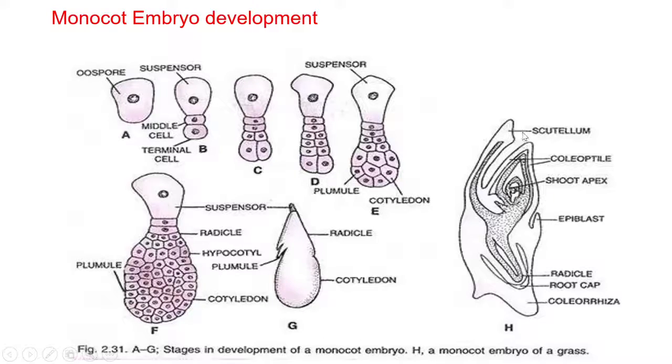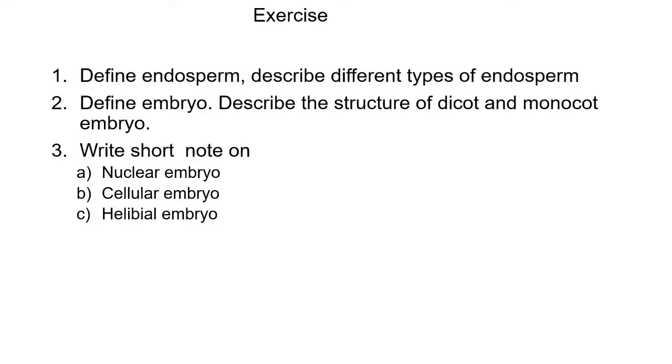And if you take the section of a maize seed, you will get this type of embryo. At the top of the seed, there is a scutellum. These are the coleoptile. This is the shoot apex, that means the plumule is there. Radicle is here. This is the root cap. And at the top, you will get the coleorhiza. In this way, in this topic, we have seen dicot and monocot embryo.